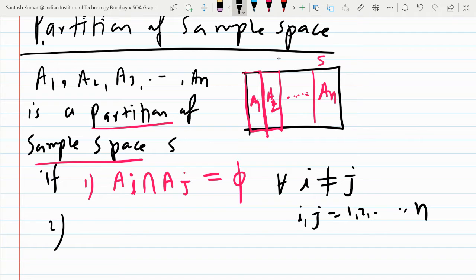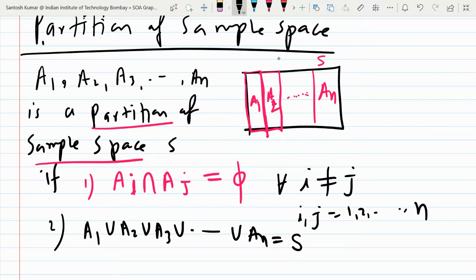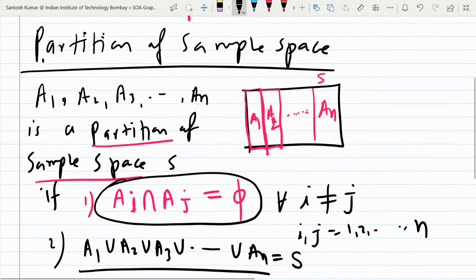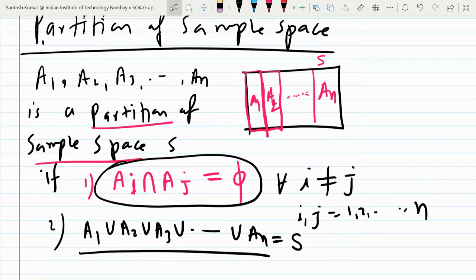And the second condition is A1 union A2 union A3 and so on union An. If you take the union of all, you will get the sample space. So this is the meaning of partition. The sets are pairwise disjoint. The meaning of pairwise disjoint is this: you take the intersection of any two, you get the empty set, and the union of all gives you the sample space. When I use the word partition, it means sets are pairwise disjoint and their union is the sample space.